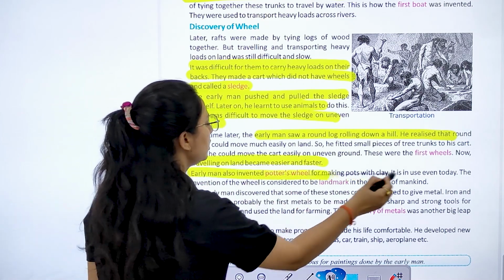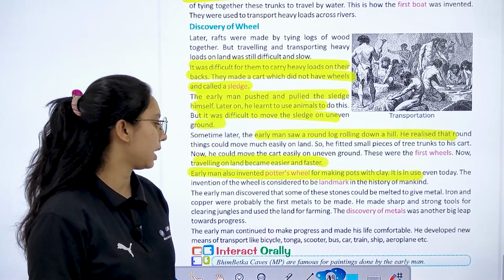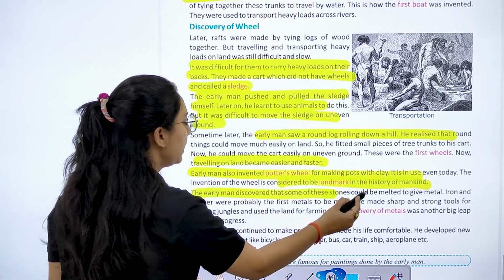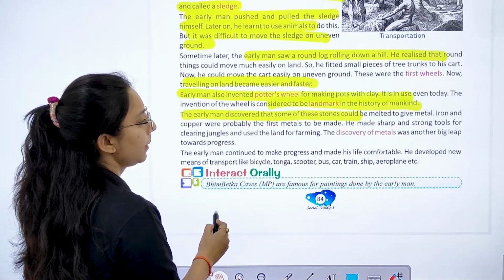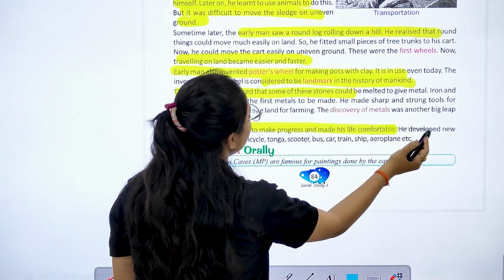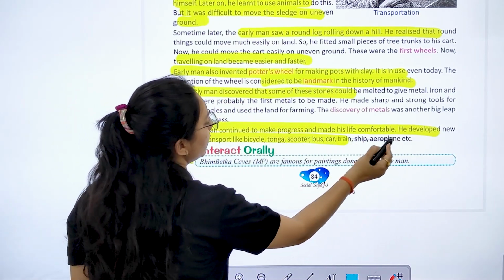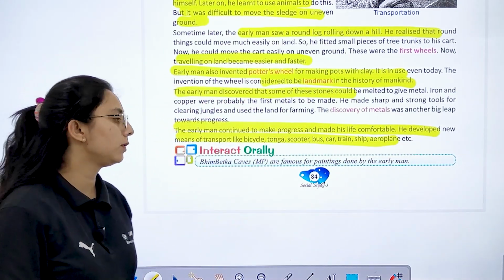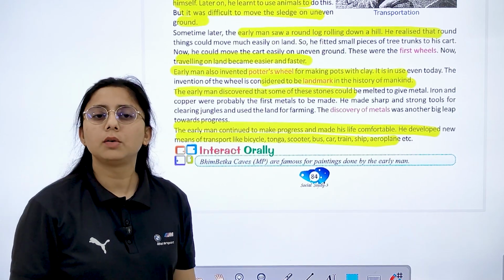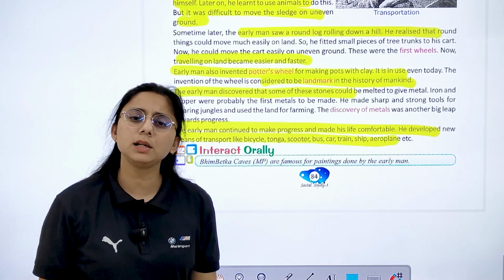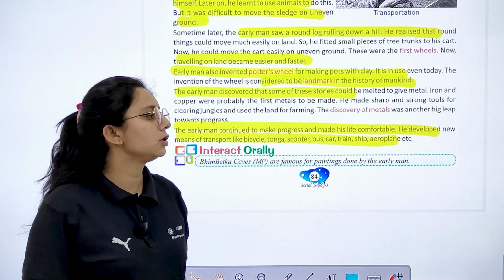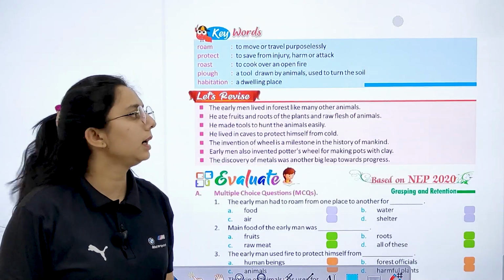Early men also invented potter wheels for making pots and the wheel is considered to be the landmark in the history of India. The early men discovered that some of these stones could be melted to give metal. The early man continued to make progress and made his life comfortable. He developed new means of transport जैसे आपके bicycle हो गया, टोंगा हो गया, scooter, bus, car, train, ship and aeroplane. Right? These were the different means of transport that were developed at that time.